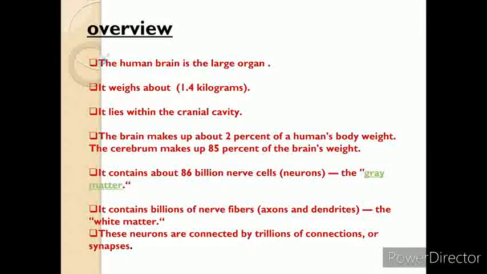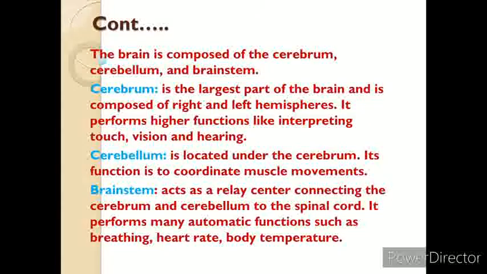What is a neuron? A neuron is the basic structure of the brain which transmits information to other nerve cells, muscle cells, and gland cells. And these neurons are connected by trillions of connections, or we can say synapses. Next, the brain is composed of the cerebrum, cerebellum, and brain stem.